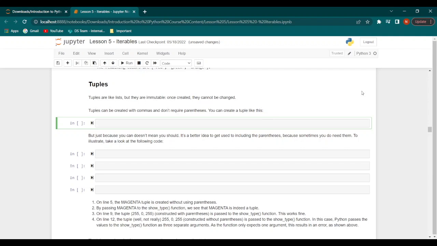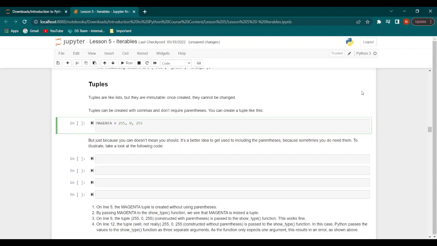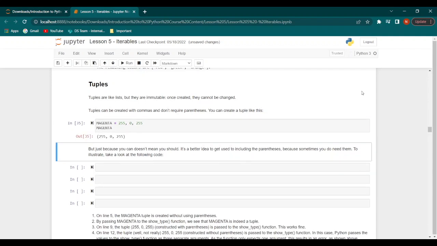So let's say we have a variable called magenta, and then we say 255, 0, and 255. Now when we call this variable, we find that we get a tuple created with the name magenta, which contains these set of values.